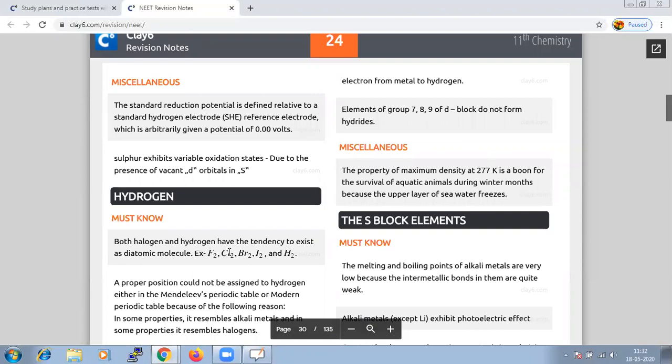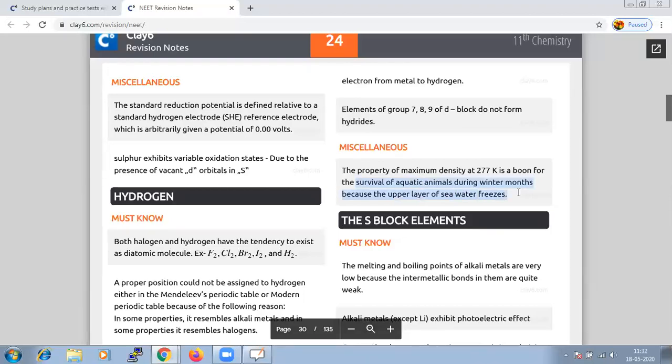And do remember once again, elements of groups 7, 8, and 9 of the d-block do not have the tendency of forming hydrides.